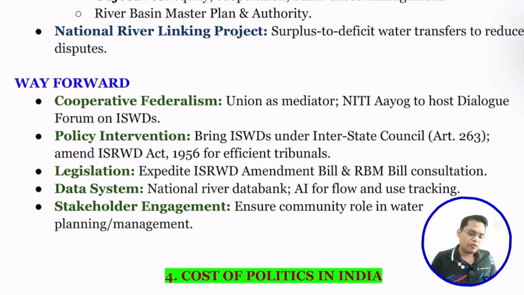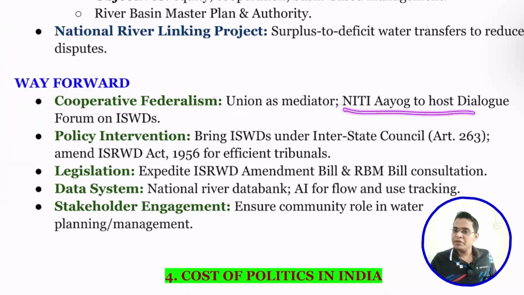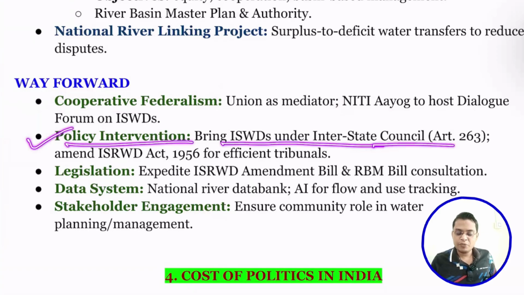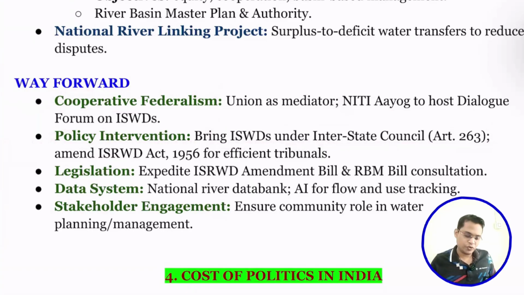Okay. So the way forward: definitely we need cooperative federalism, with discussion, dialogue, and a give-and-take approach to solve all these issues. Ultimately, fighting cannot find the solution. We have to follow cooperative federalism. The Union can act as a mediator. NITI Aayog can be a good forum to host discussion on it. For policy intervention, bring the interstate river water dispute under the Inter-State Council also. The Inter-State Council is a constitutional body having all the chief ministers and the prime minister. They can discuss it and find solutions to it.